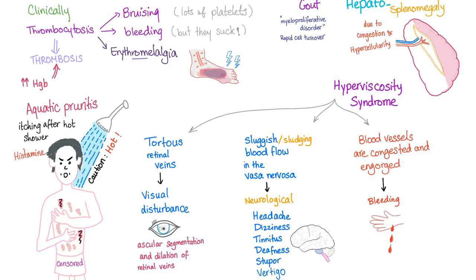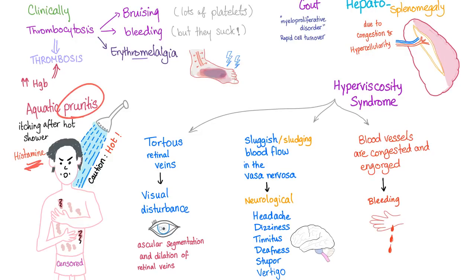Increased number of hemoglobin due to increased red blood cell mass. This high hemoglobin level also can lead to thrombosis. Something very specific to polycythemia vera is called aquatic pruritus or aquagenic pruritus. What's that? It's itching due to water. So the patient should be an elderly guy, so should be like a gray hair, pardon me. This guy goes to take a hot shower or a hot bath, doesn't matter, and then after shower there is histamine release. And after this histamine release you get itching. So itching after hot shower equals polycythemia vera.